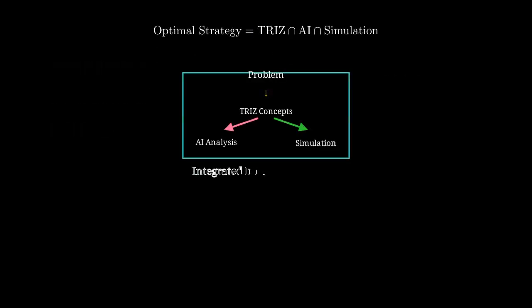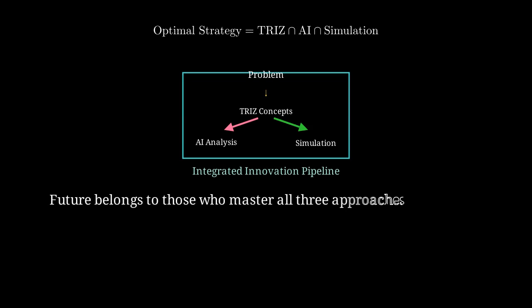The integrated innovation pipeline starts with problem definition, applies TRIZ for concepts, uses AI for analysis, and validates with simulation. The future belongs to innovators and organizations who master all three approaches and know when to apply each one effectively.